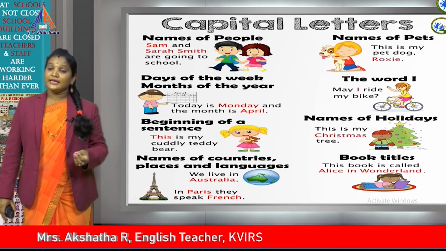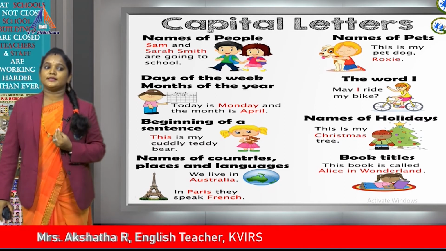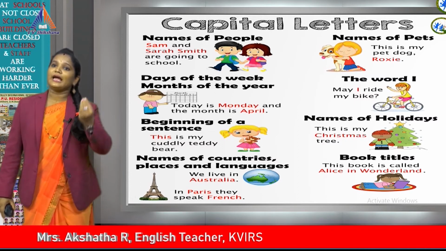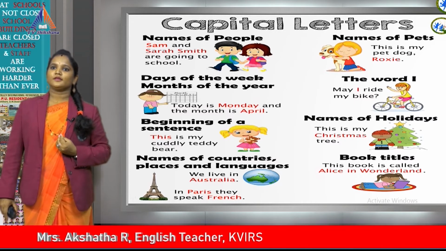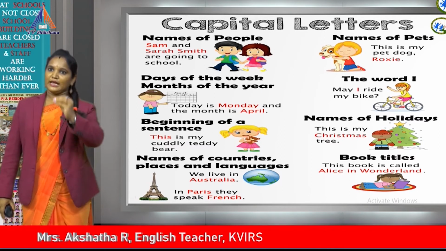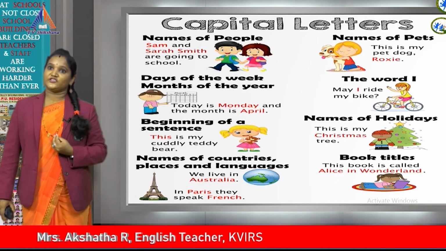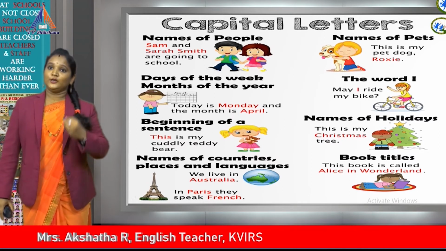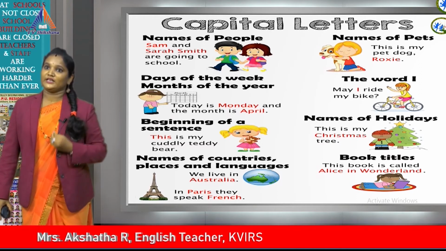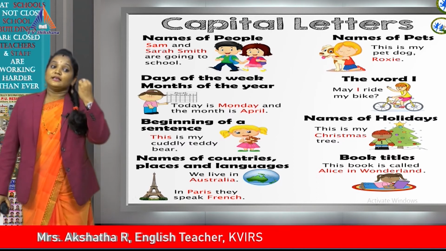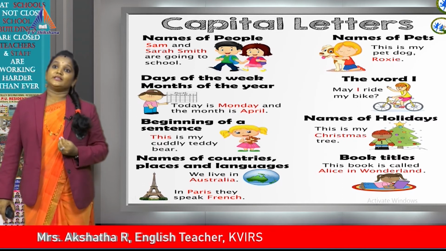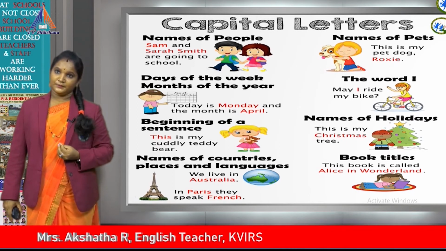Next is, I have already told you, names of the countries like India, Brazil, Britain, whatever. Names of the nationalities, not only that, names of the places I mentioned, names of the languages too. Now we are talking in English. English is a language. Kannada is a language. Hindi is a language. Telugu is a language. Tamil is a language. French is a language. Greek is a language. All these languages also should be written with a capital letter at the beginning.